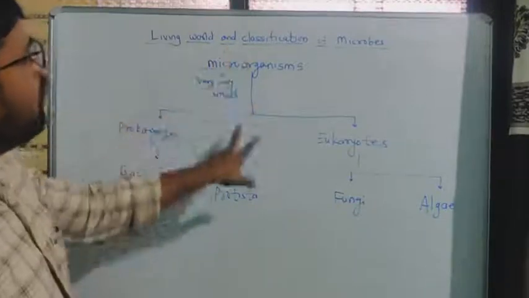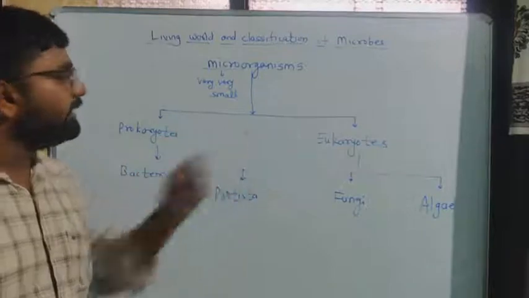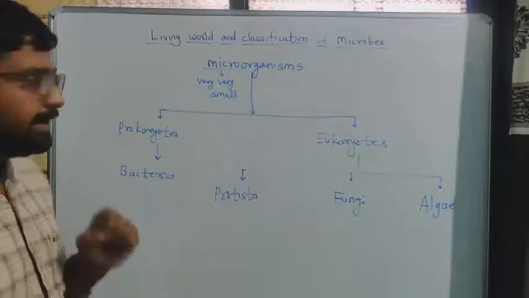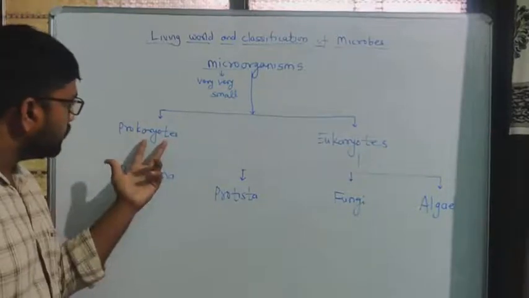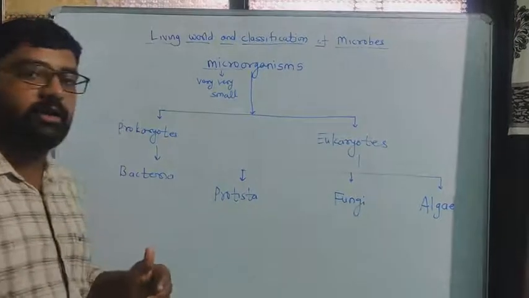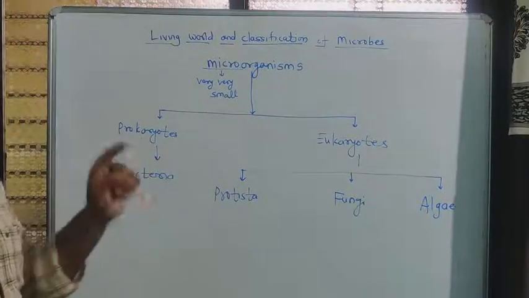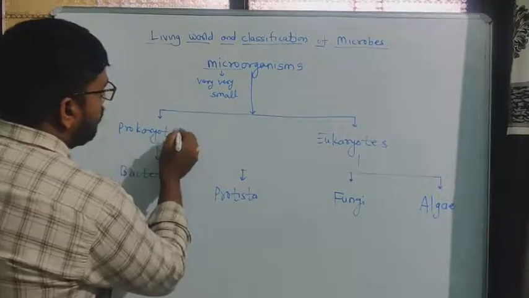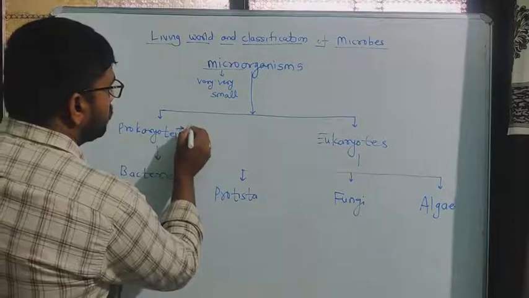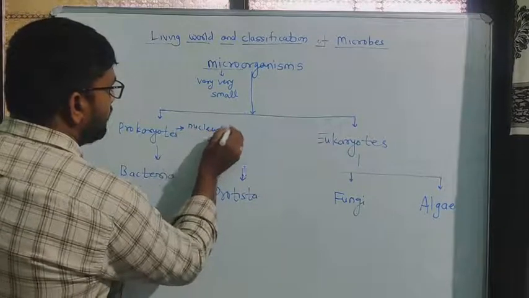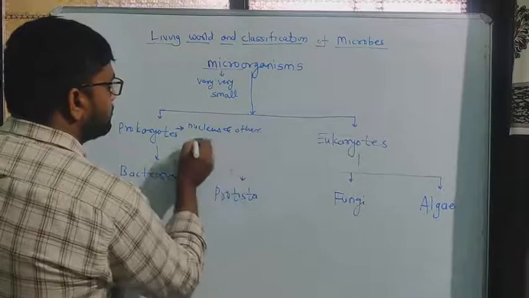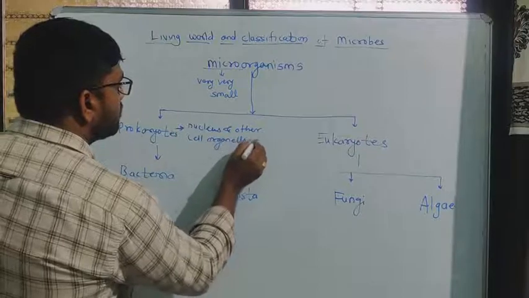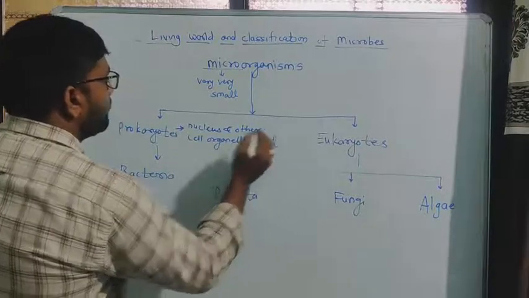Now all these microorganisms are divided into 2 types on the basis of which type of cell is present in their body. Some are called prokaryotic and some are called eukaryotic. Meaning of prokaryotic cell and eukaryotic cell: simply, in the body structure, the cell in which the nucleus and other cell organelles are absent.